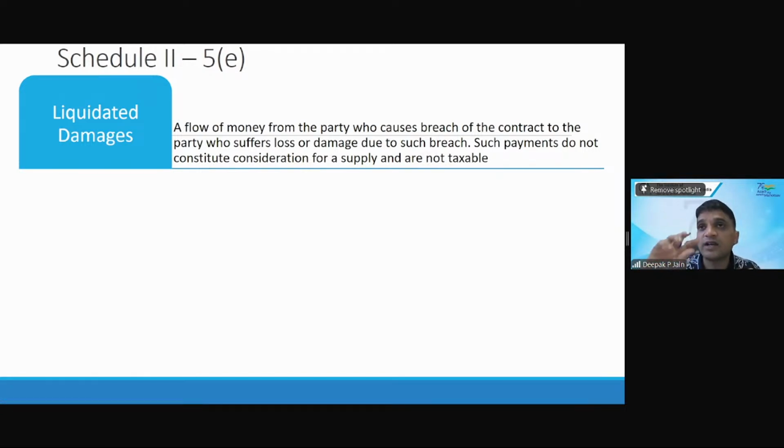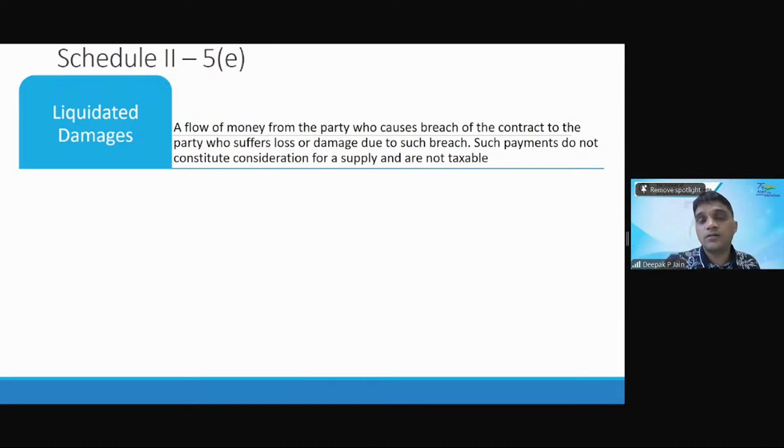This is not that I'm tolerating something. Such payments do not constitute a consideration for a supply and hence they are not taxable, because there is no supply happening for liquidated damages. It is being charged so that you ensure that you're giving a good quality product and delivering your commitment on time. Nobody would be willing to pay these liquidated damages because they want to get full value for the product or full value for the contract.